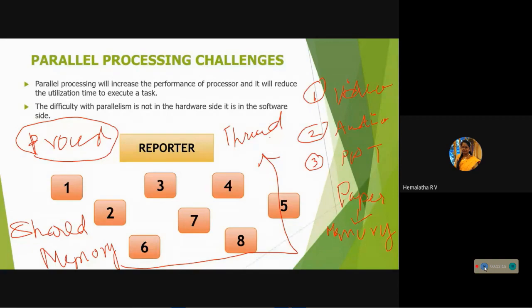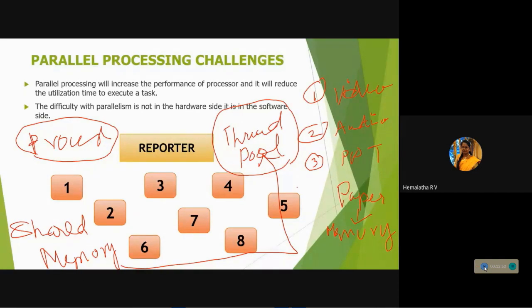Certain words should be stored in a certain pool, and that pool is called the thread pool. Inside this thread pool, all the words you are going to use are stored. So when you type a word like paper, if the word is inside this pool, it will not show a spelling mistake. If the word is not stored in this pool, it will show a spelling mistake, so you have to replace it. That is the thread pool.